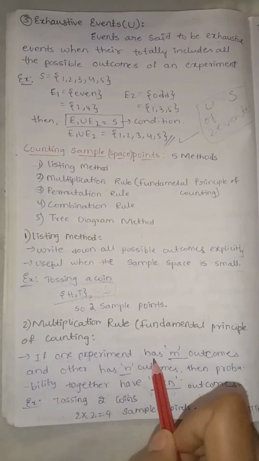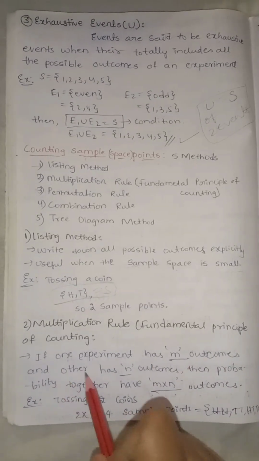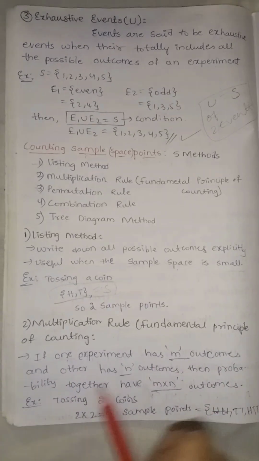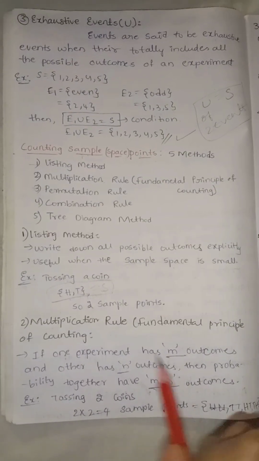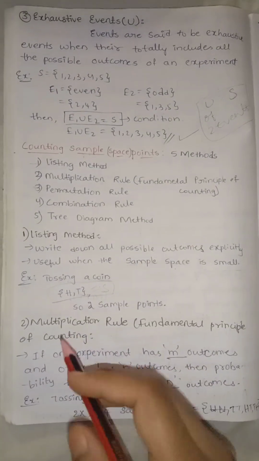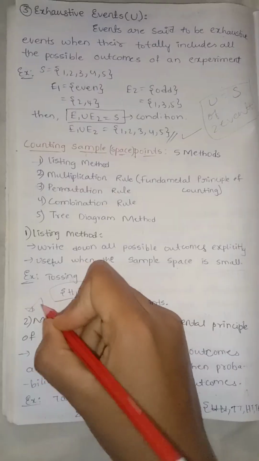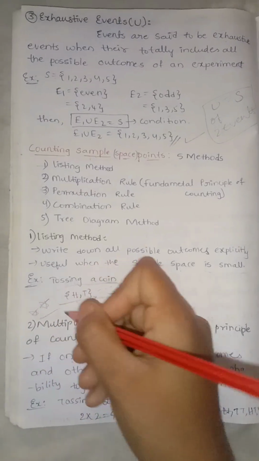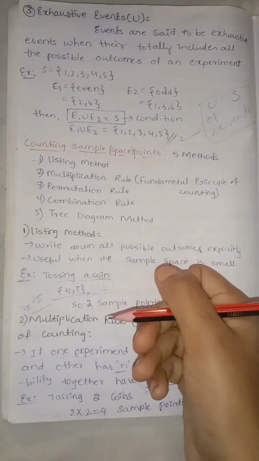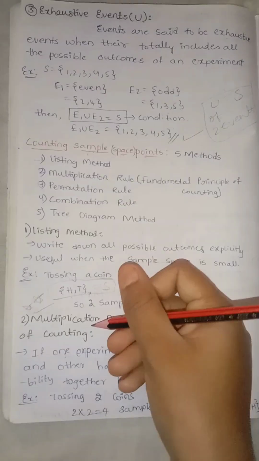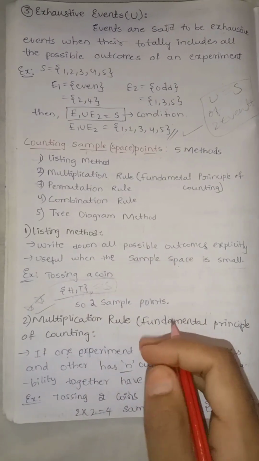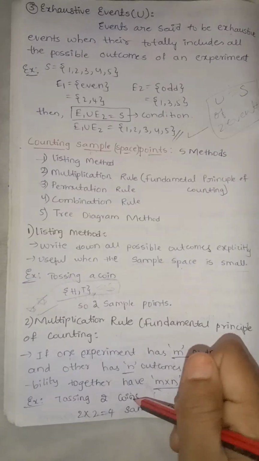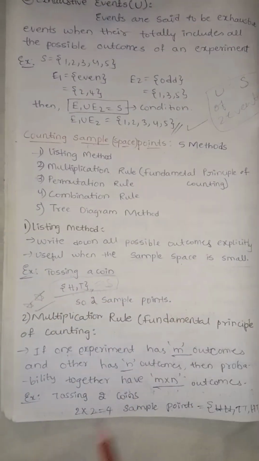If one experiment has M outcomes and the other has N outcomes, then together they have M cross N outcomes. This is known as the multiplication rule. It is important for 1 mark questions, where they will ask the product rule theorem or multiplication rule theorem. It is also important for long questions. Definition and example are important for short questions.